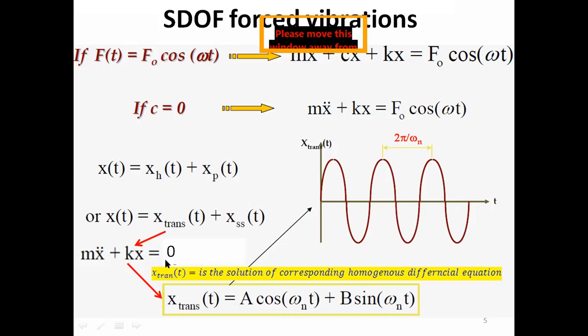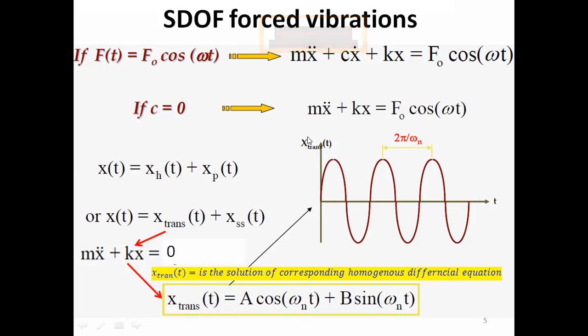In case of an underdamped system, where zeta is less than 1, there would be vibration, and the response, that is x transient of time, could be mathematically modeled as a cos omega n t plus b sine omega n t. In free or natural vibration, the system vibrates at the natural frequency, so here we write omega n. And a and b are arbitrary constants, and to find them you have to use the initial conditions. If we plot this transient response, it would be sinusoidal and periodic.